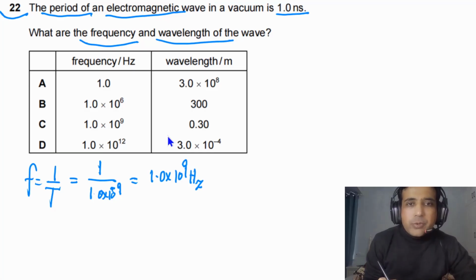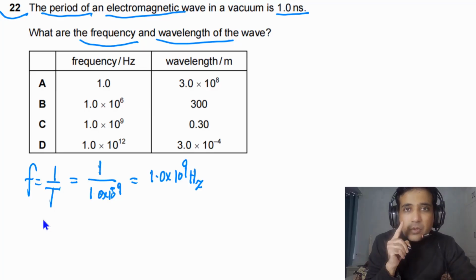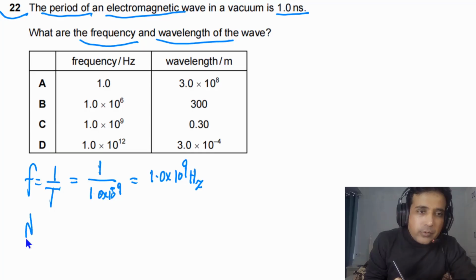Now we need to calculate the speed of the wave and the wavelength of the wave. The speed of an electromagnetic wave in a vacuum is the same for all electromagnetic waves, and it is equal to the speed of light. So we can write down lambda, the wavelength, will be equal to v divided by the frequency.